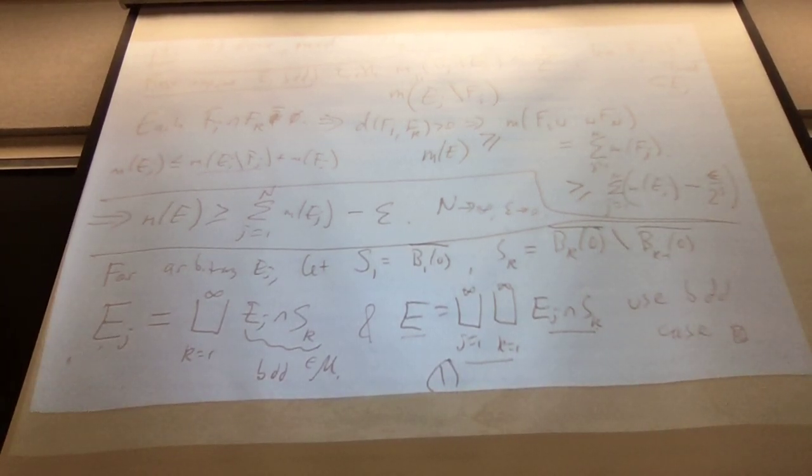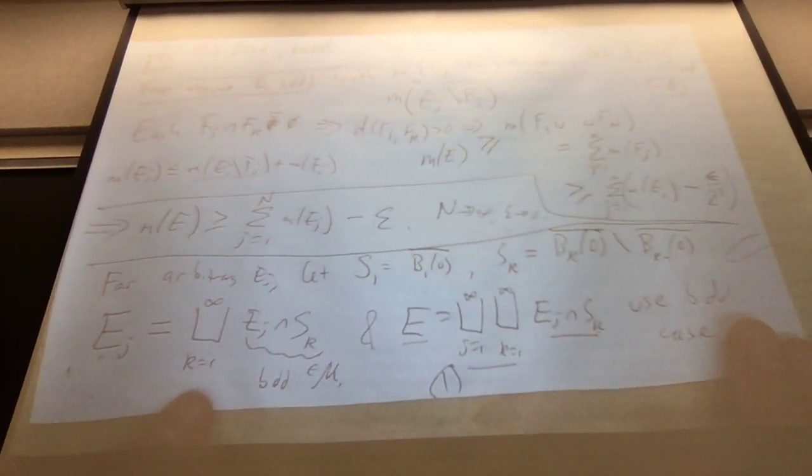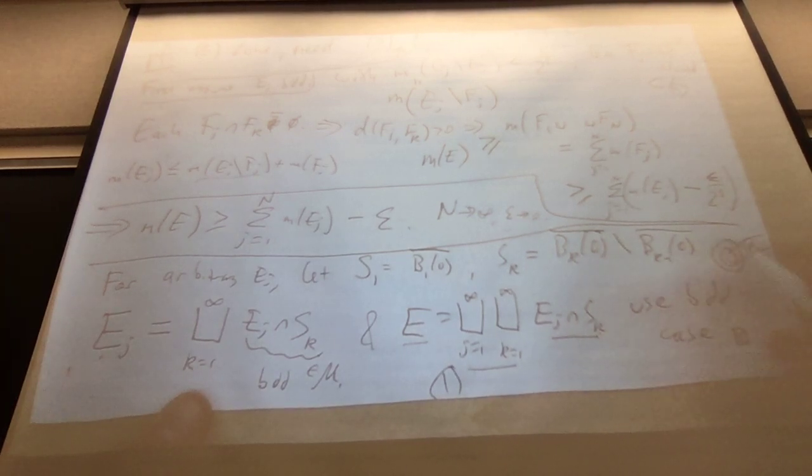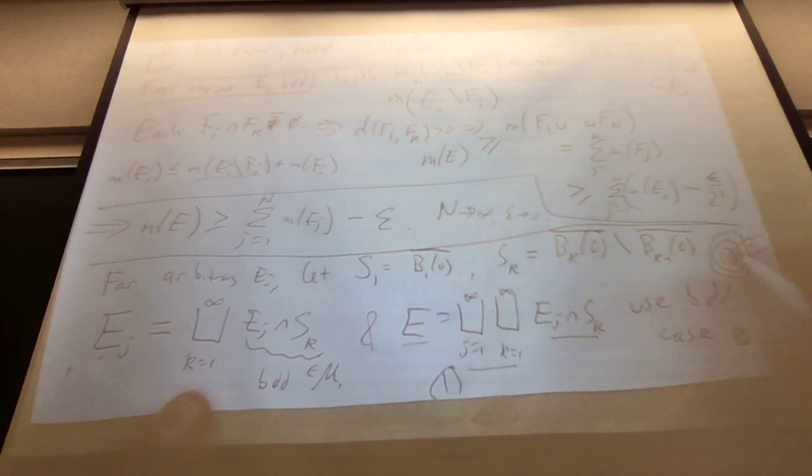Any questions? Are there the same EJs in the equations? There are two EJs here. Well, this is a set, EJ intersect SK. The EJs might be unbounded, but I intersect them with these SK, so it's bounded. So this is EJ intersect S1, EJ intersect S2, and so on.